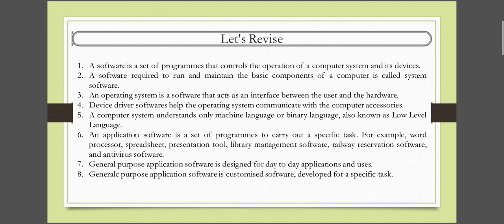Okay, next, a software required to run and maintain the basic components of a computer is called system software. For example, operating system is a system software, and operating system maintains the basic components of a computer. Next, an operating system is a software that acts as an interface between the user and the hardware. That means operating system mainly works to interpret between the user and the hardware.